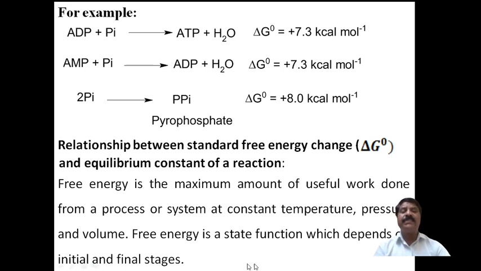The free energy is a state function, because it depends on the initial and final state. Therefore, the change in energy is measured at the initial step and final step, but not in between.